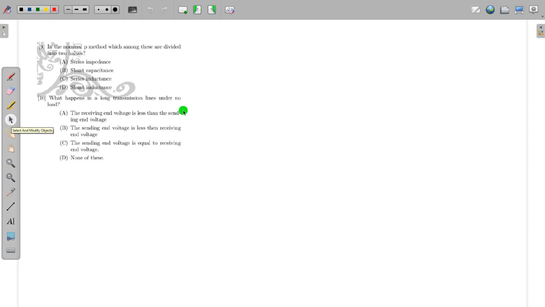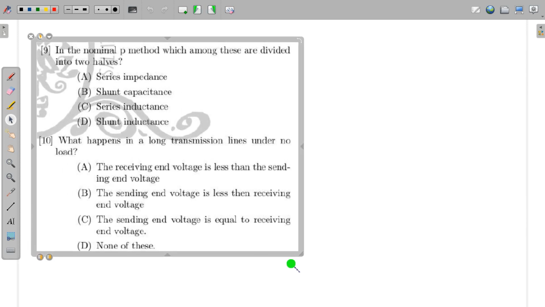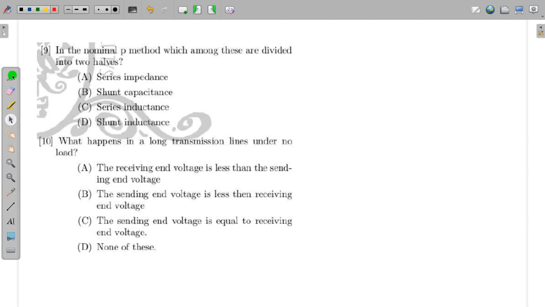Let me increase this font so that it will be visible to you. In the nominal pi method, among which are these divided into two halves? In the pi method, we know that the resistance and inductance are concentrated at the center, and the shunt capacitance is divided into two parts. So here it is Y by 2, here it is Y by 2. Hence it is the shunt capacitance. This is the correct option.